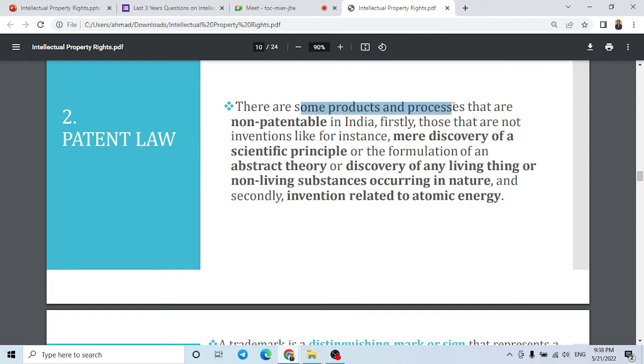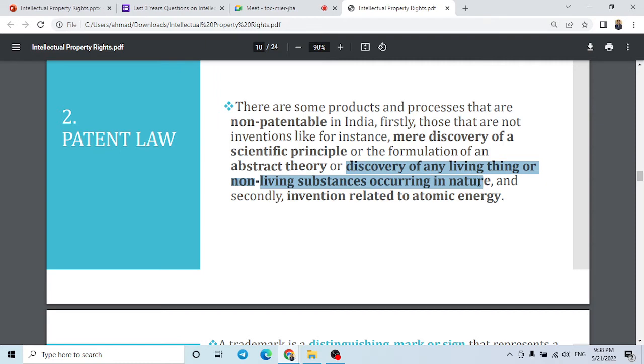There are some products and processes that are non-patentable in India, like mere discovery of a scientific principle, formulation of an abstract theory, or discovering any living or non-living substance occurring in nature.